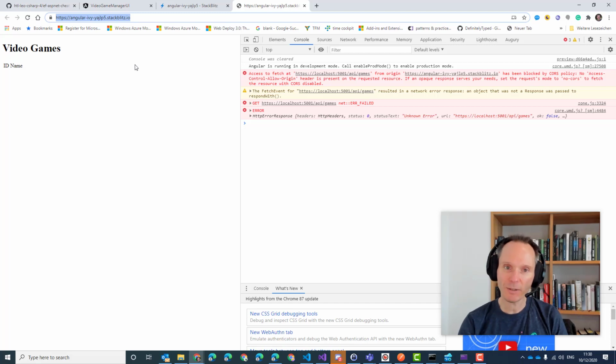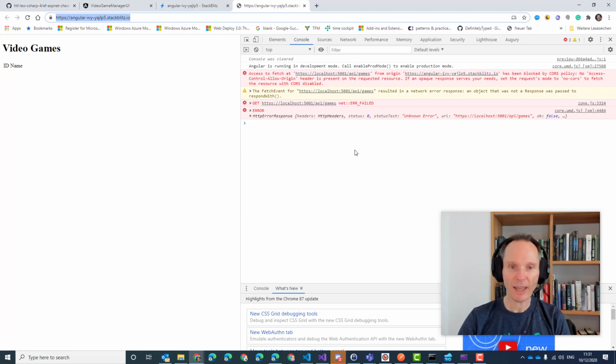And there is a security mechanism built into modern browsers, which is called CORS. CORS means that a web API must explicitly opt in. It must say it is okay if I get accessed by somebody who doesn't live on the same server that I do. So by default, an ASP.NET Core Web API only allows browsers to call itself when the browser application also comes from the same host, localhost 5001. If it doesn't, we need to enable CORS.